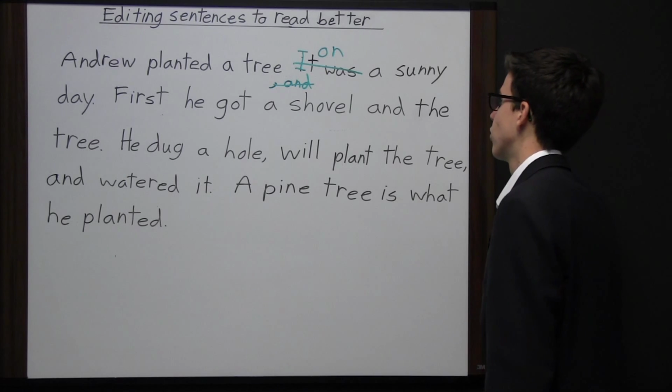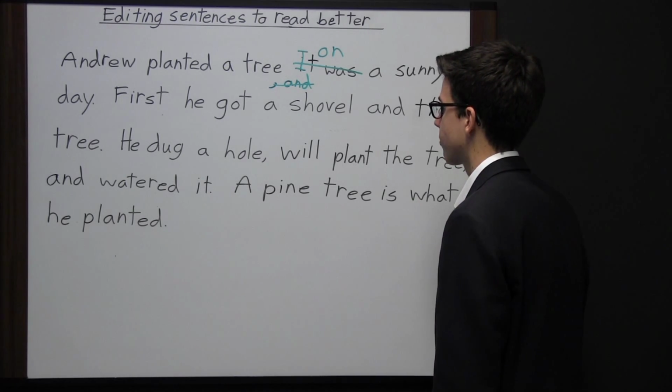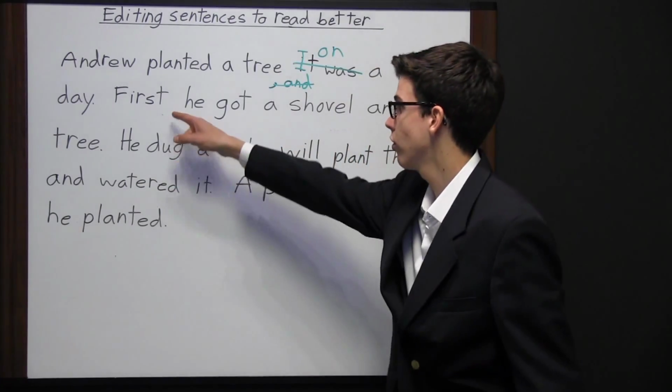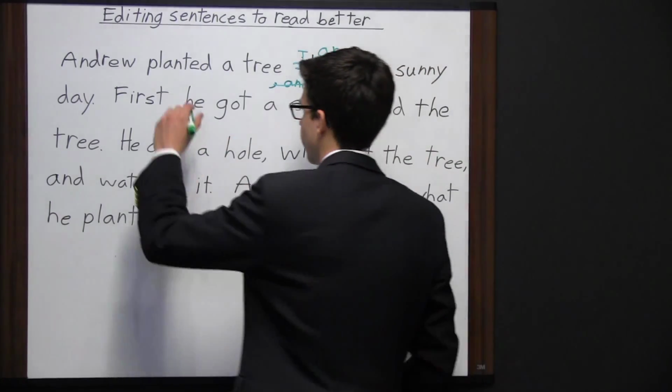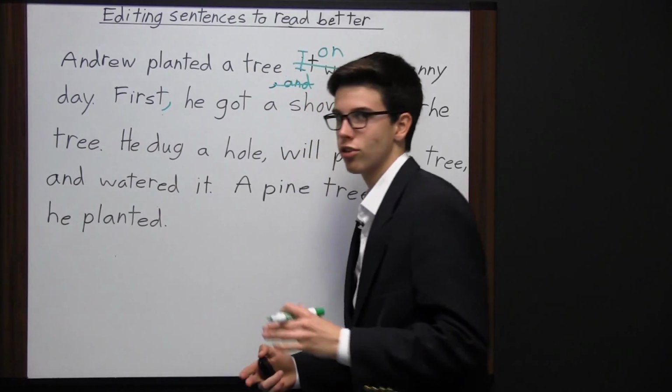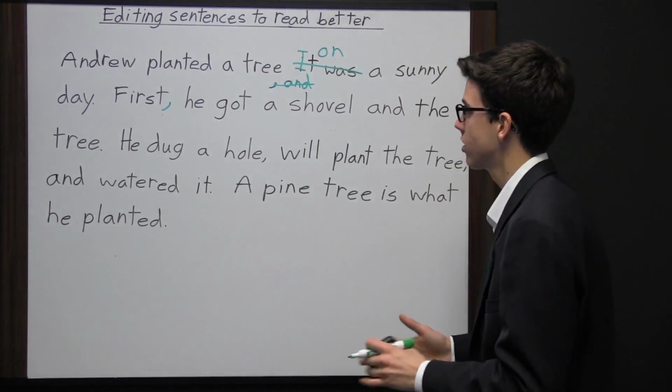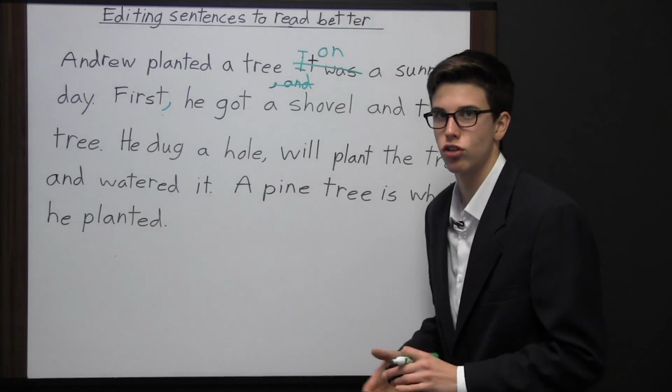The next sentence says, "First he got a shovel and the tree." Whenever you read a phrase at the beginning of a sentence, like "first," it needs a comma after it, because a comma tells the reader to pause. So now the reader will read this sentence like, "First, he got a shovel and the tree."